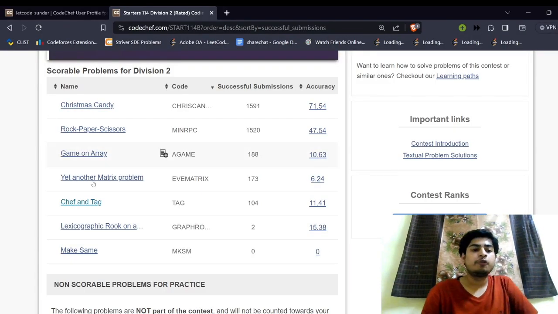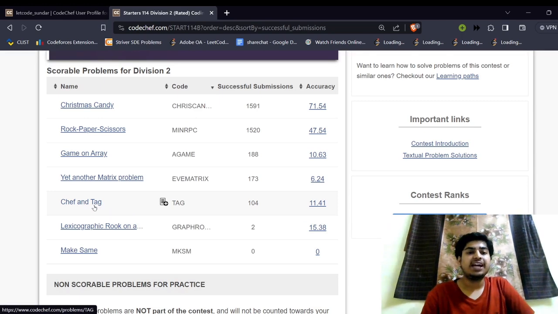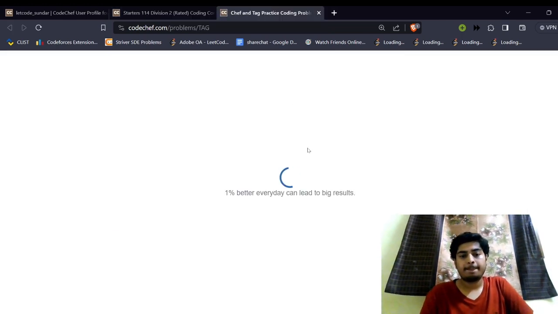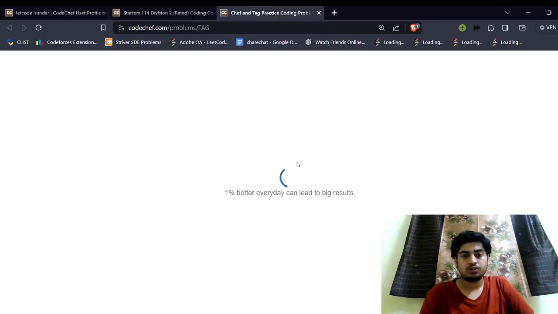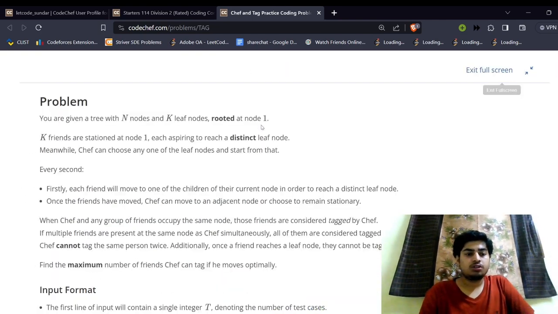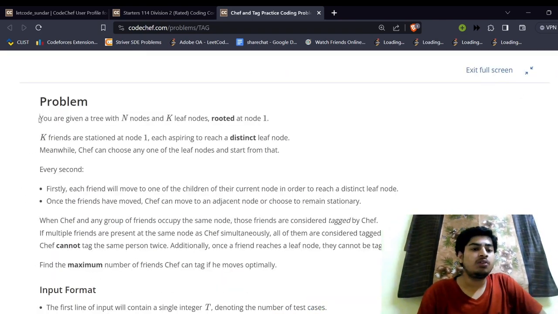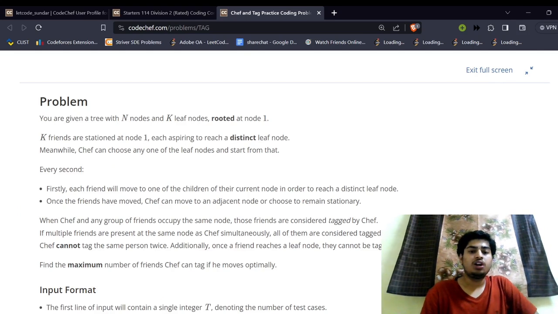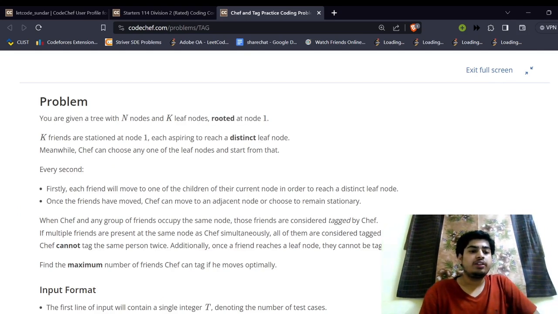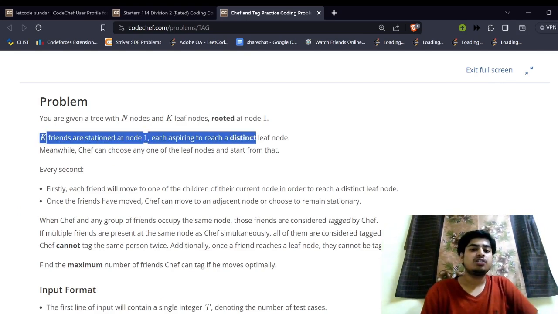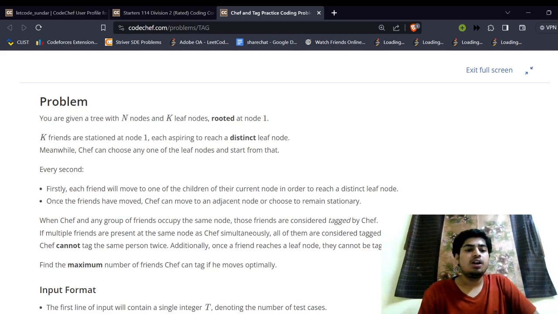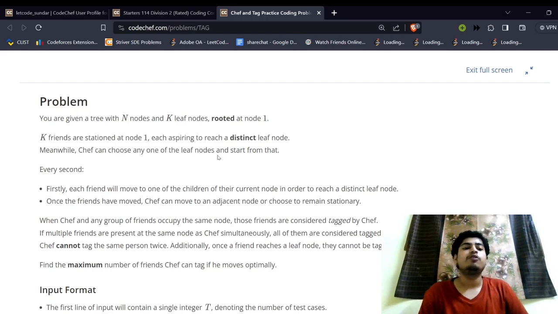Now let's discuss the fifth problem. There is Chef and Tag. In this problem, we have a tree rooted at node 1, and there are k friends who want to reach k distinct leaf nodes, and the chef can be present at any of the leaf nodes.